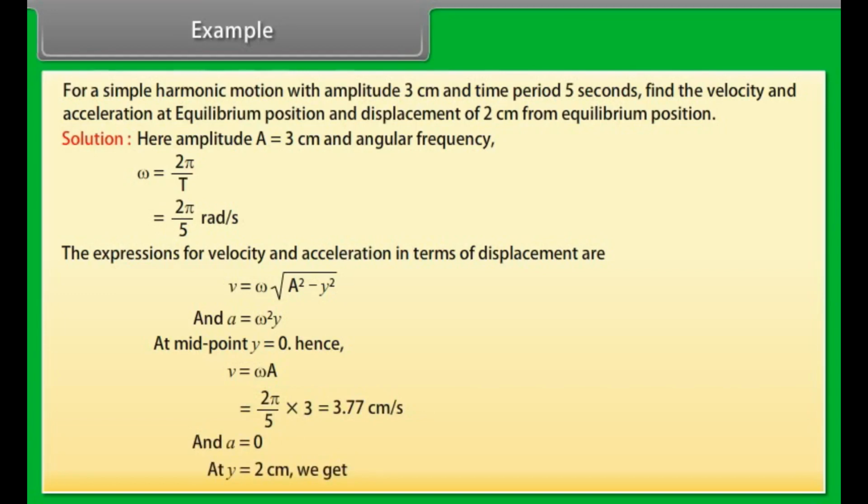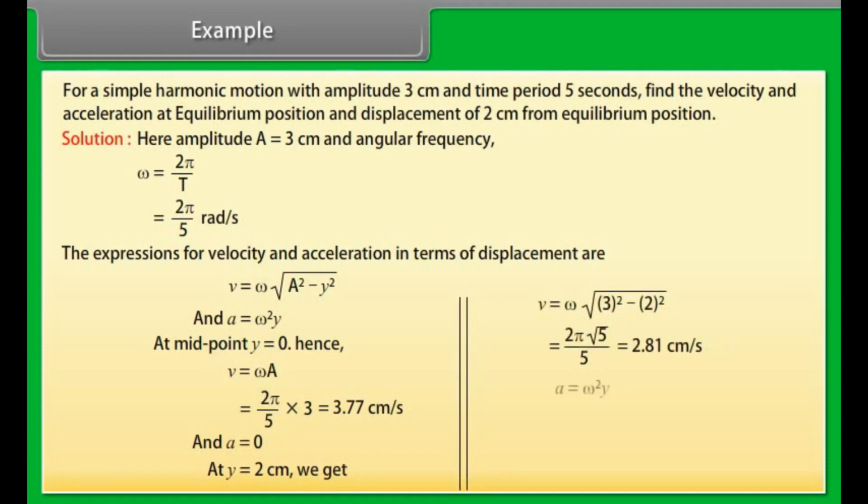At y = 2 centimeter we get v = (2π/5)√5 = 2.81 centimeter per second. a = ω²y = (2π/5)² × 2 = 3.16 centimeter per second square.